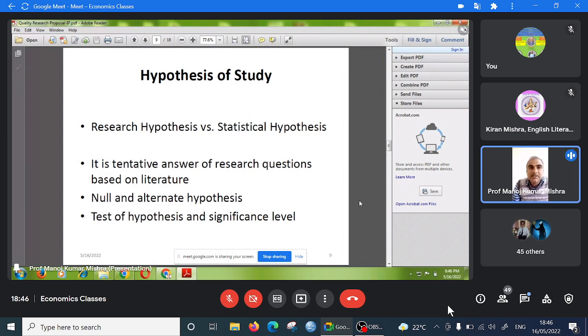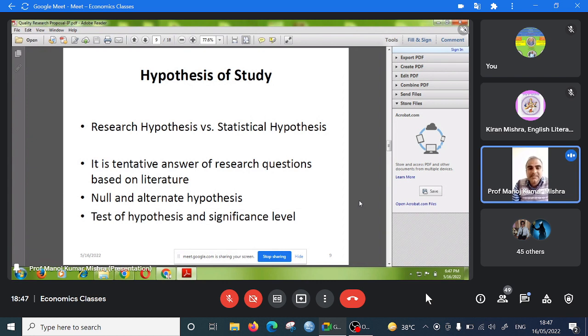But one thing is also important while testing the statistical hypothesis: we have to fix the level of significance. Level of significance means it is the maximum possibility of the rejection of the null hypothesis. If the level of significance is small, generally you take 1%, 5%, 10%, even less than 1% also. In the physical science, the level of significance is less than 1% also.